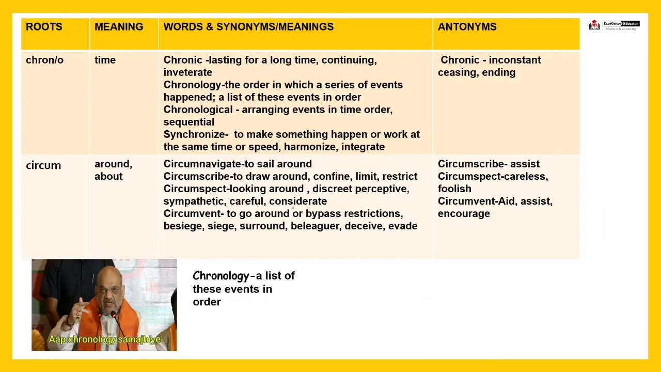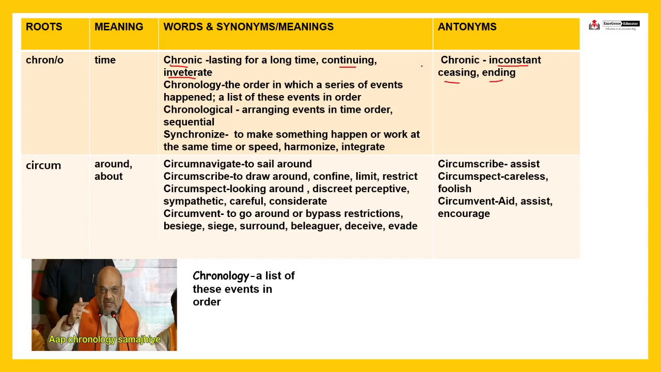Now next, chron or chrono. What is the meaning? It means time. The meaning of this root is time. Now, chronic. What is the meaning of chronic? Most of you must have come across this very word chronic. इसका मतलब क्या है? Lasting for a long time. That is continuing. Inveterate. Just the opposite is inconstant, ceasing, ending.